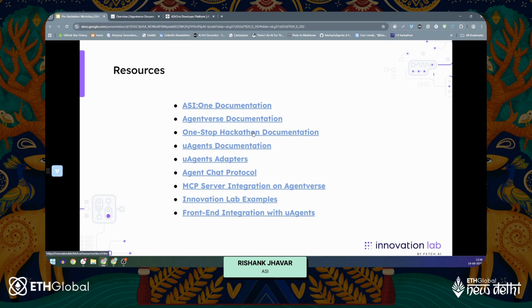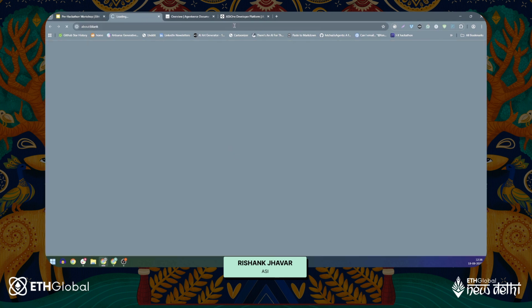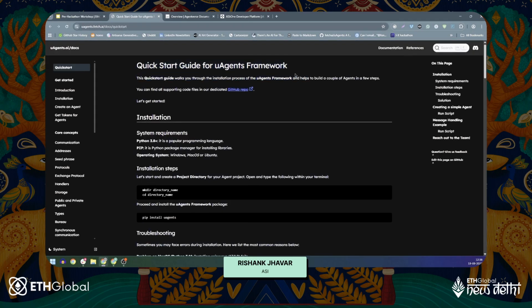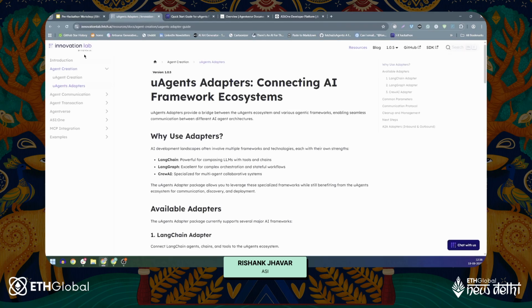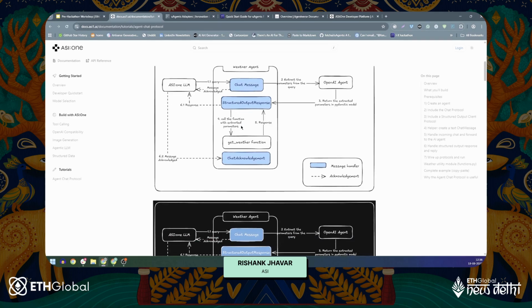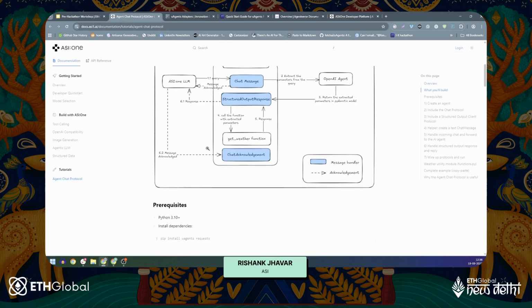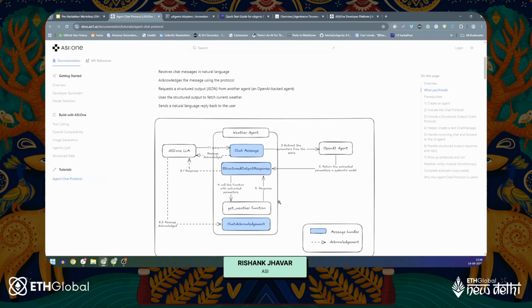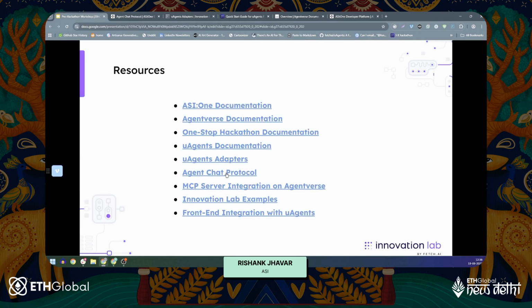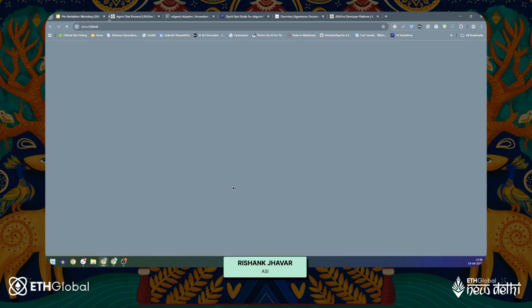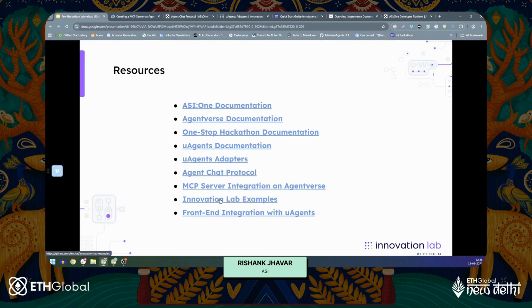I'll come to this link later and at the last, but we also have the UAgent documentation. That will be a quick start guide for the UAgent frameworks. Adapters, as I mentioned, we have Innovation Lab documents here. We also have the chat protocol guide here. This is the diagram that I just showed you for the weather agent example, and you can also try this out directly. We have MCP server integration on AgentVerse, Innovation Lab examples, and front-end integration with UAgents.